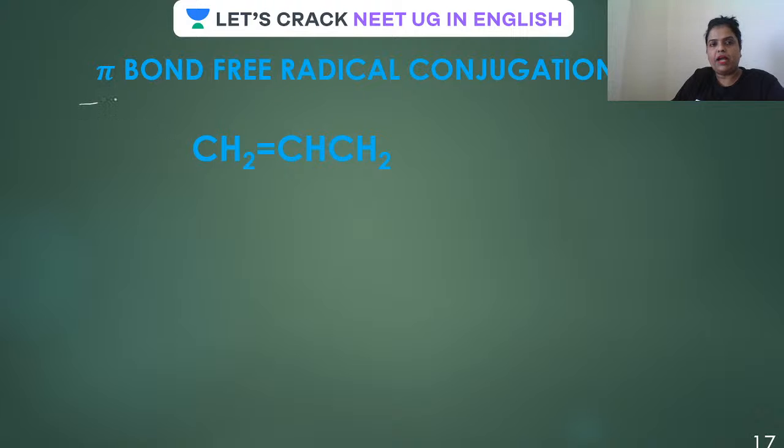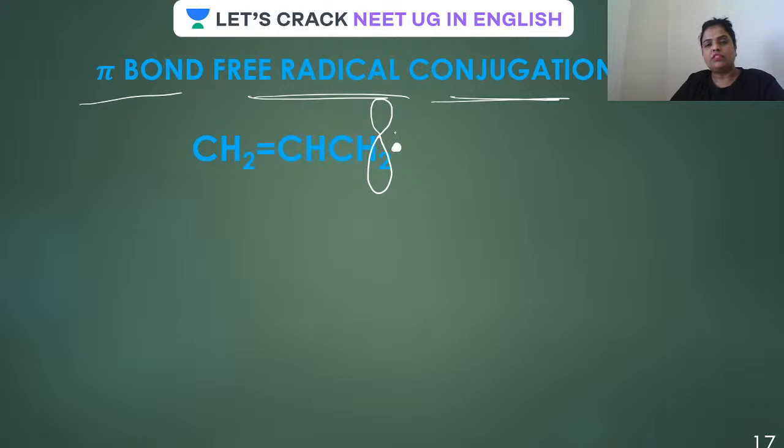Now, guys, pi bond and free radical conjugation. Let me tell you, if it is a free radical, this will have an electron like this, or you can say that this will have an orbital which is half filled. Is that clear? If it is a free radical, it will have an orbital with a half-filled electron, which is very much parallel to the orbital like this.